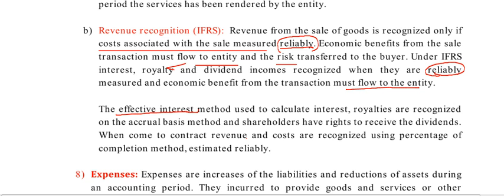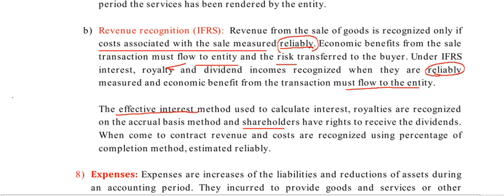Royalties are recognized on the basis of the accrual basis of accounting system. You know this accrual basis of accounting system. Okay, and dividends are recognized only for real shareholders. So shareholders have the right to receive the dividends. If they don't have a right, then that should not be recognized. Okay, when it comes to contract revenue and costs, they are recognized using the percentage method. For contract revenue, we have to use the percentage of completion method.